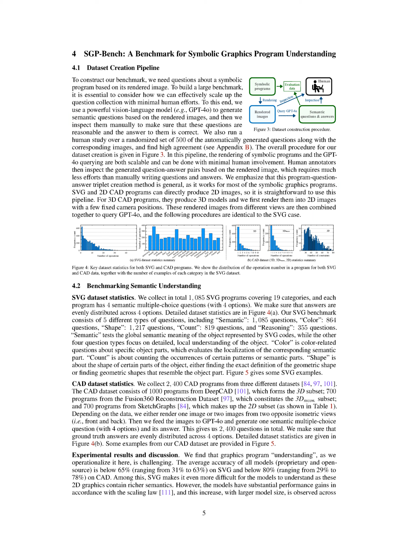Section Summary. In this section, we describe our dataset creation pipeline for SGP Bench, which utilizes a vision language model to generate and validate semantic questions from rendered images of symbolic programs, significantly reducing human effort. We present statistics from our SVG and CAD datasets, highlighting the challenges in understanding graphics programs, with performance improvements observed in larger models, particularly among proprietary models like GPT-4, which outperform open-source counterparts.